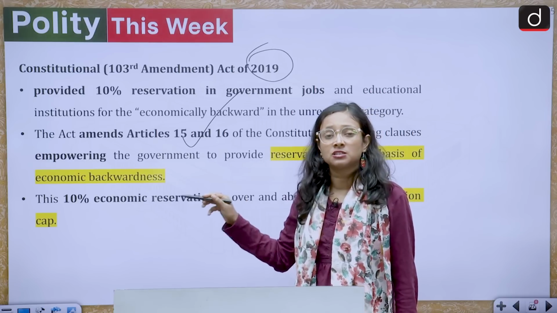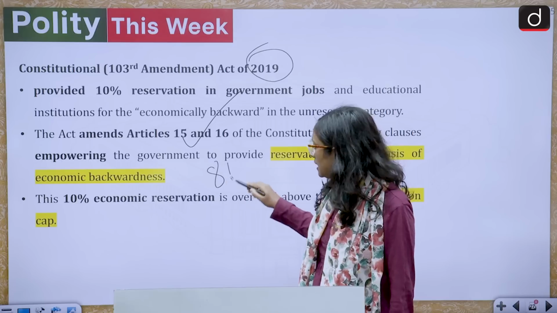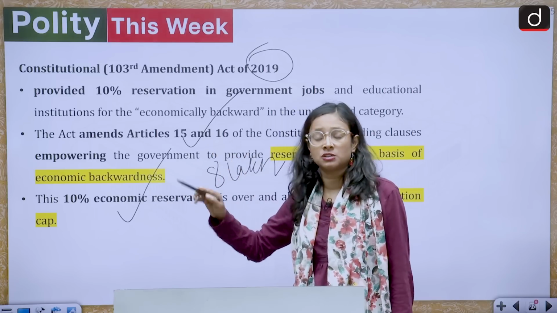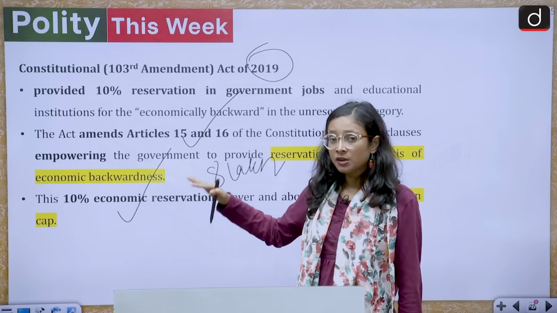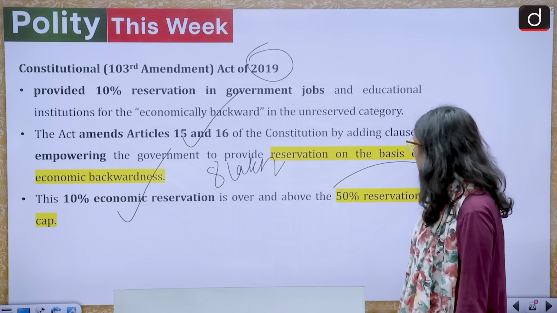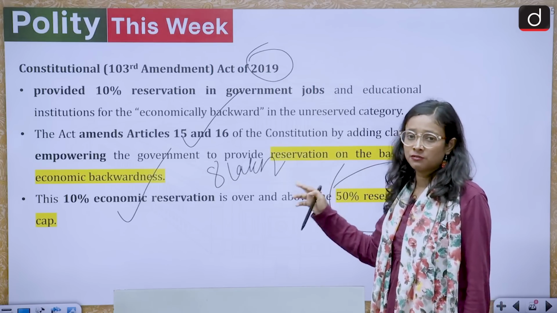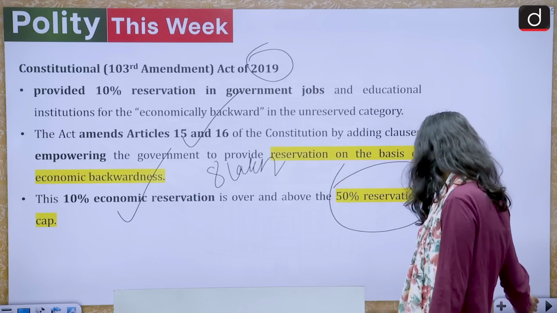They will be given reservation on the economic basis, the cap has been decided at 8 lakhs, and they have been given 10% economic reservation. Earlier the nature of reservation was social, but this time we have economic reservation, and that has also breached the 50% reservation cap, and they do not fall under the 50% cap. In this 50% we have SC, ST and OBCs.